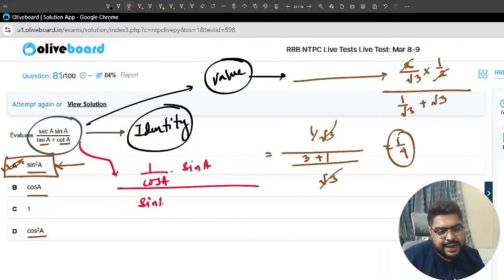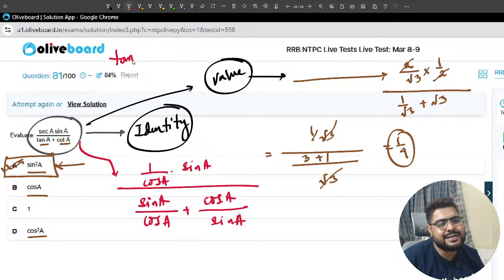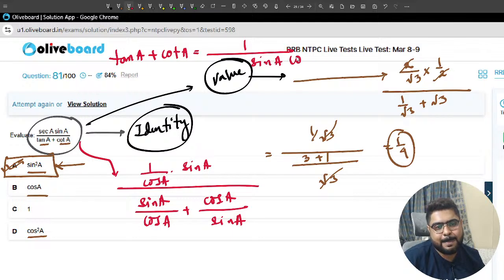Tan A means sin A by cos A, plus cot A means cos A by sin A. And again, if you are a very serious candidate, you will say, sir, tan A plus cot A can be written as 1 by sin A cos A. Why, sir? You will get to see it right now.